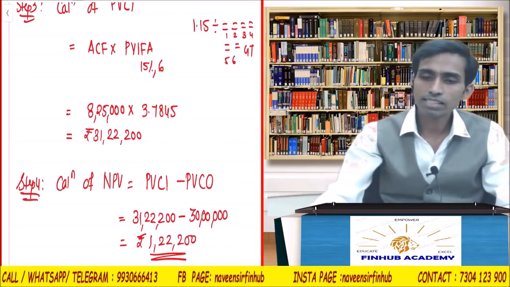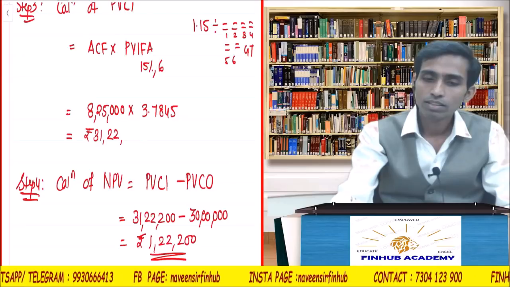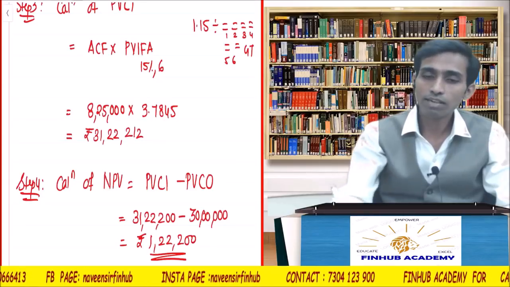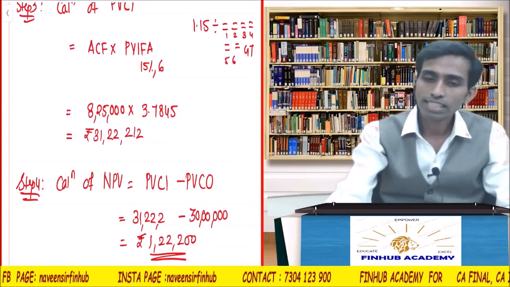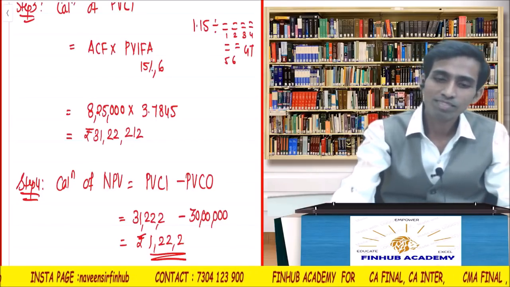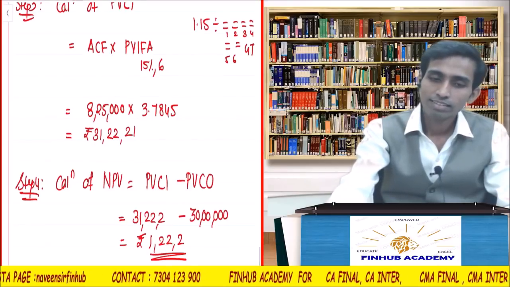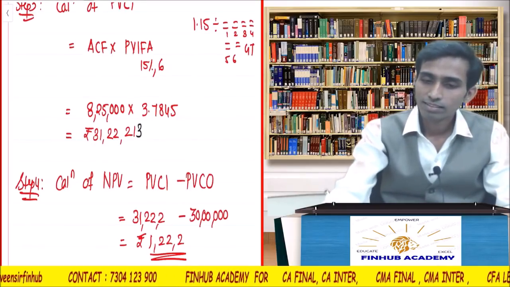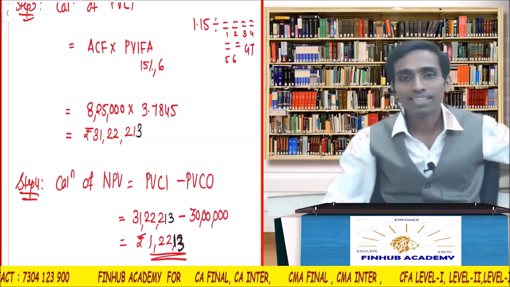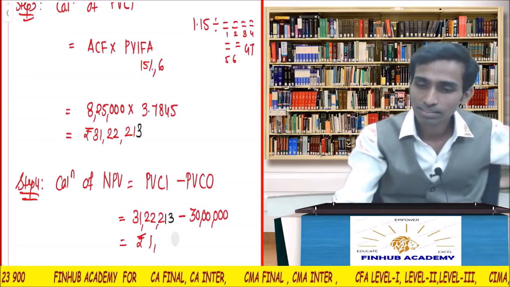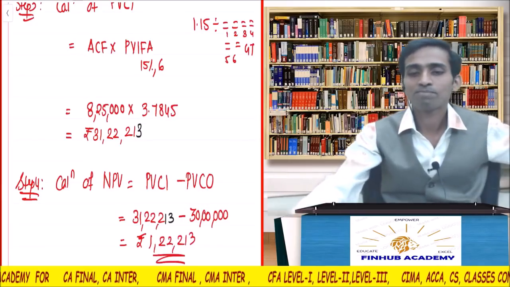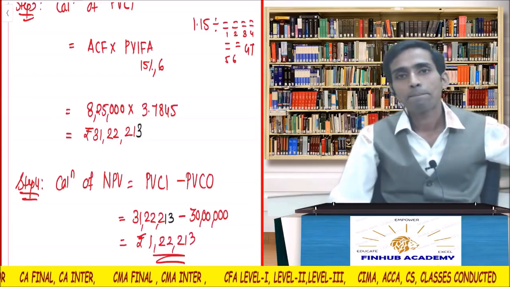No. How much is this one? How much did you get? 200, no? 212 you have got. Then take 212. I thought it is 200. So 212. So I will write here. Okay, 12.5 means take 213. Is it okay now? 213. Okay. So here I made a mistake. 1,22,213. Done.